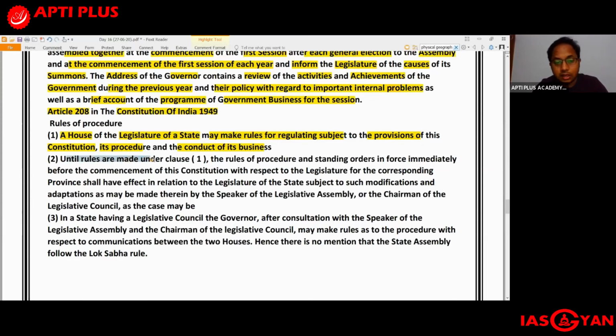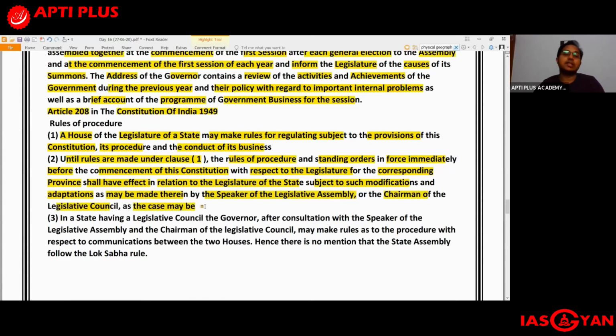But until the rules are made under clause 1, that is the first clause as was mentioned, until and unless such kind of rules are made on such subjects by the legislature of the state, the rules of procedure and the standing orders which are already in force immediately before the commencement of the constitution with respect to the legislature for the corresponding province shall have the effect in relation to the legislature of the state, subject to such modifications and adaptations as may be made therein by the Speaker of the Legislative Assembly or by the Chairman of the Legislative Council, as the case may be.